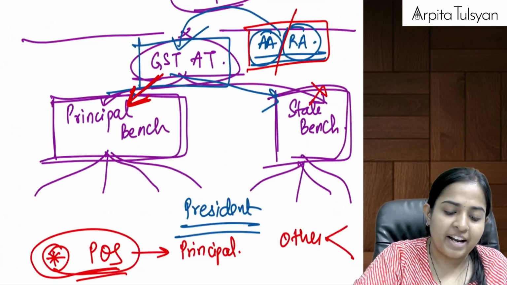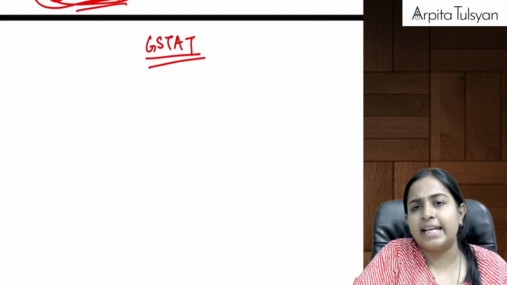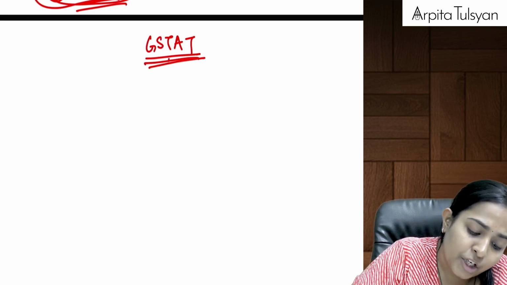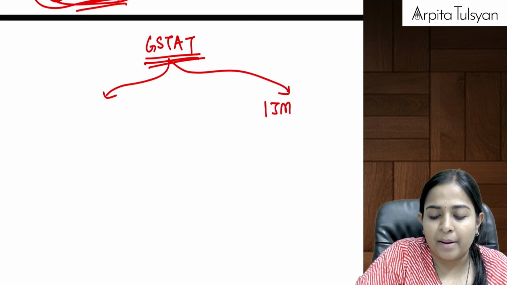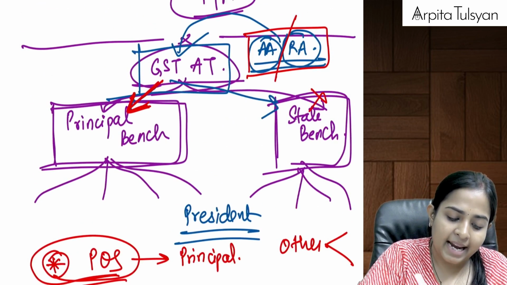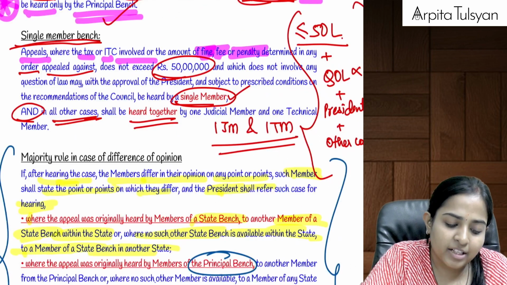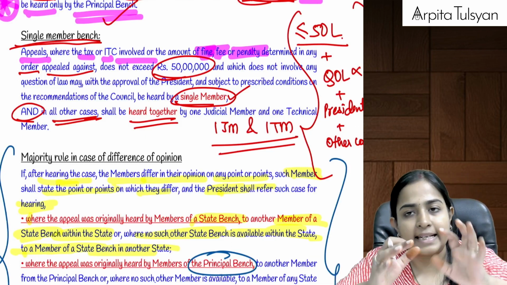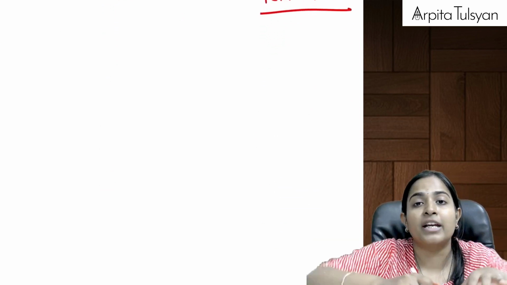Now listen, whenever any particular case comes to GSTAT, your case will be heard by one judicial member and one technical member. These people are anyway sitting in the benches: two judicial members, one technical member each. But it is not necessary that for every case, everyone should give their decision.